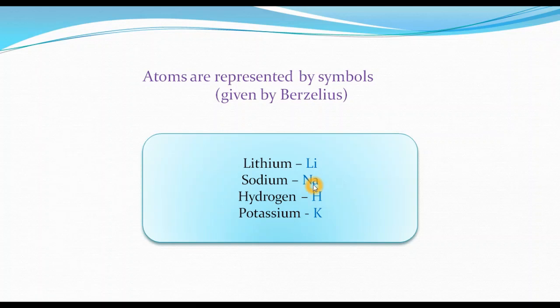Sodium we can represent by Na, so that we can write our chemical reactions conveniently and it will not be time consuming. You can write the symbol for hydrogen as H, and the symbol for potassium as K. It was all proposed by Berzelius.